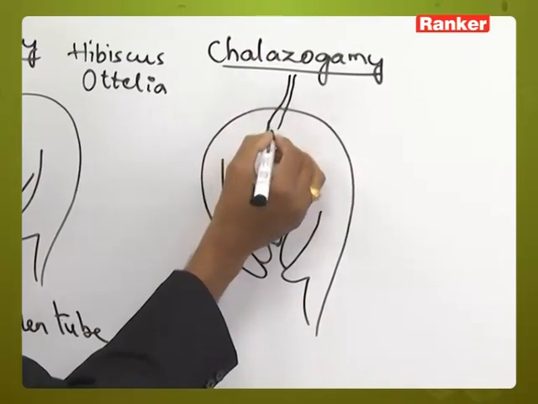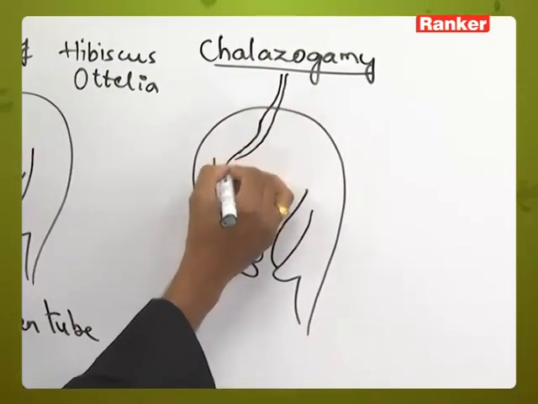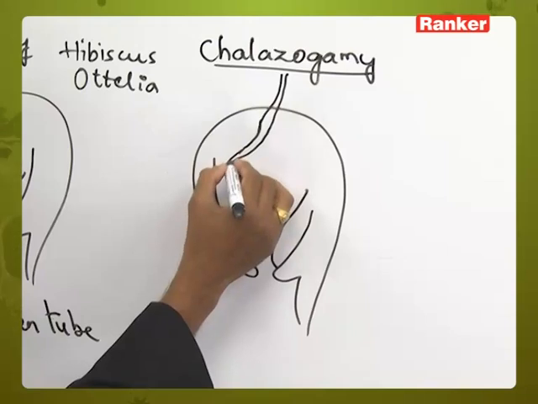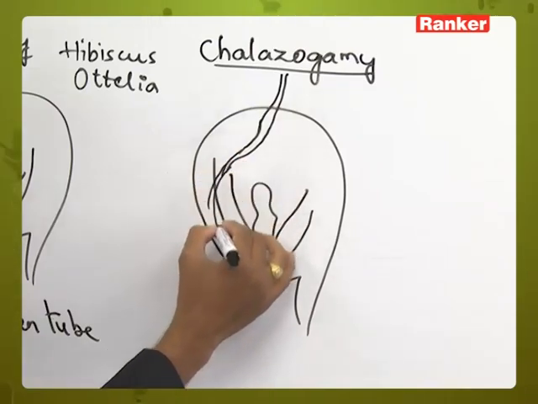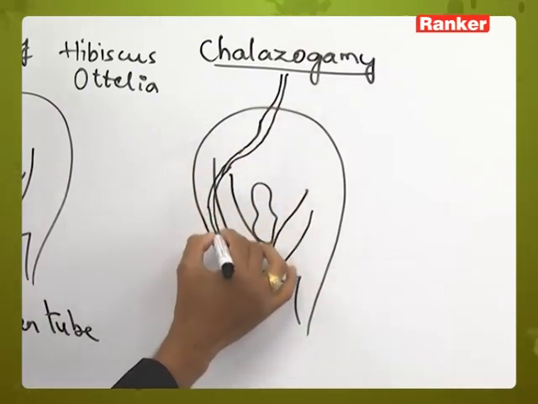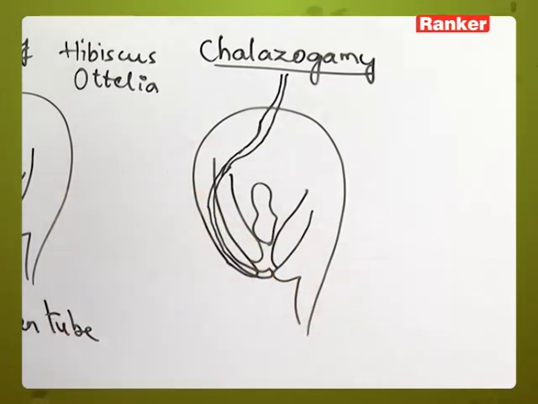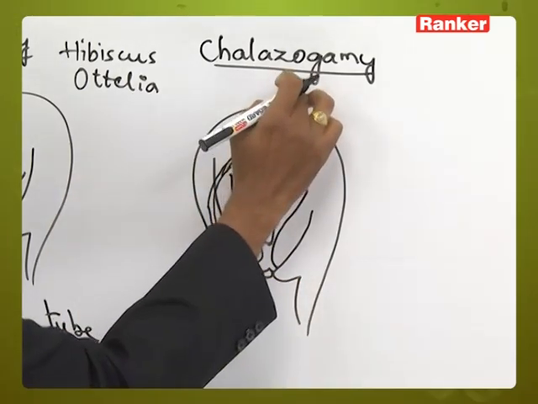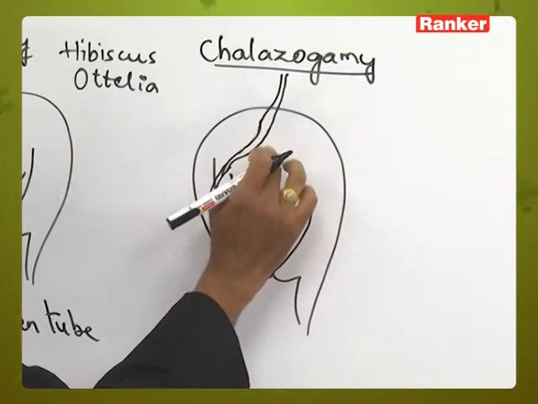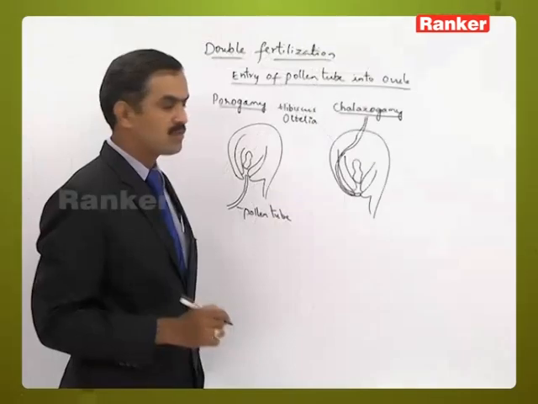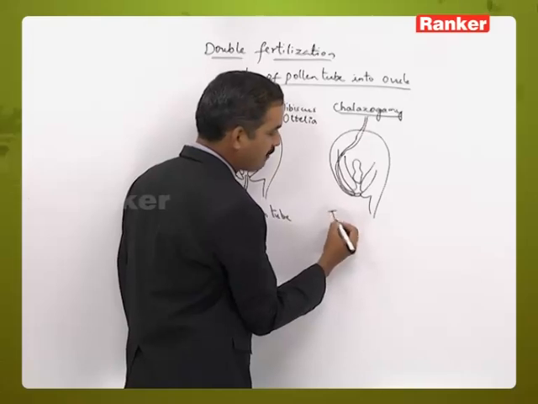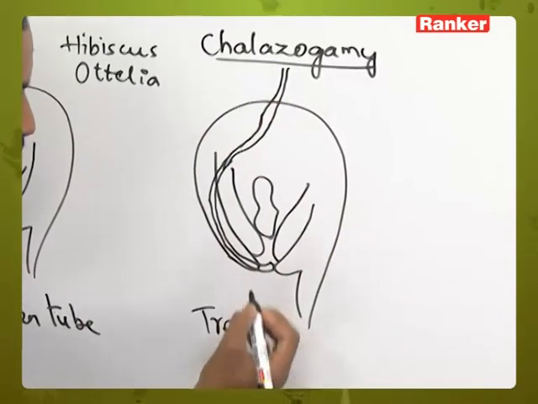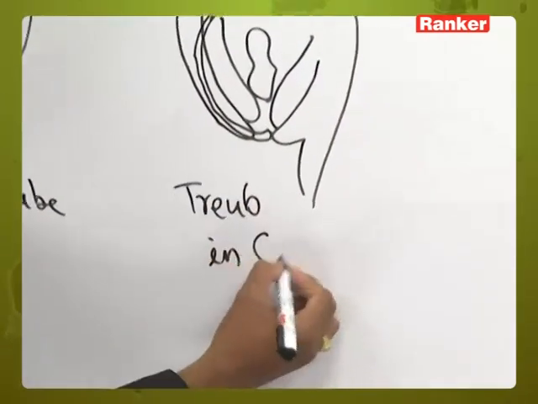After entering through the chalaza, once again it will move into the integument region, where finally it will reach the micropyle. As the pollen tube is entering the ovule only through the chalaza, that's why we call it chalazogamy. This mechanism was first discovered by Treub in the Casuarina plant.